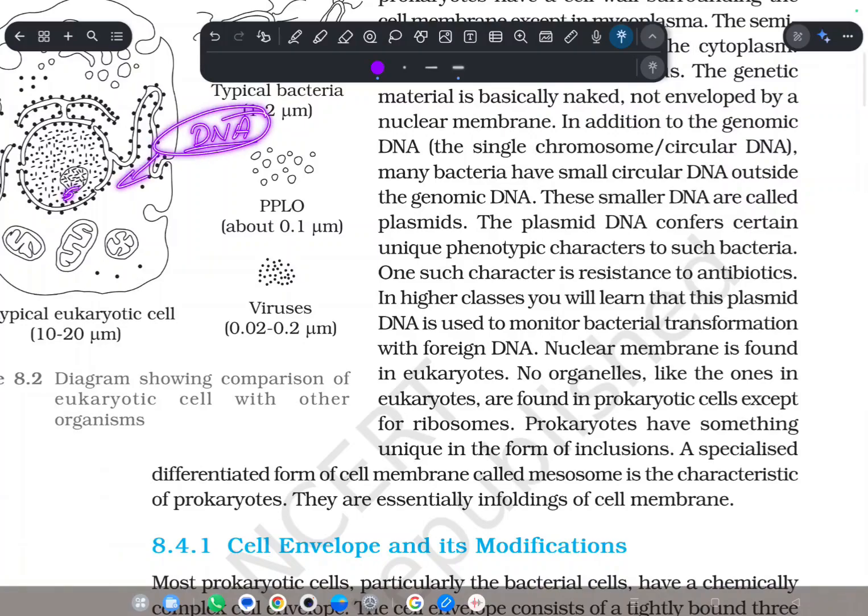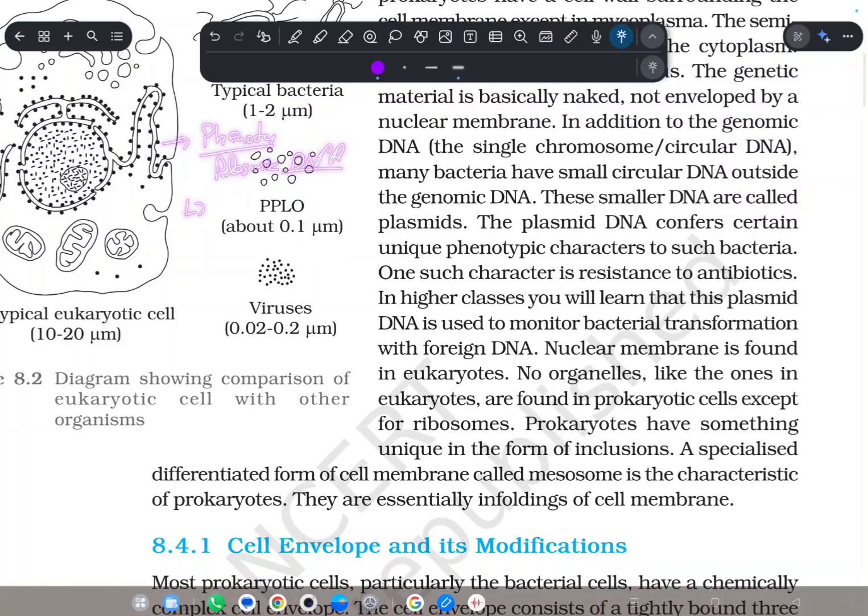One is genomic, which carries the basic genetic information of the cell. And the other is a plasmid DNA, which gives certain phenotypic characters to the cell.